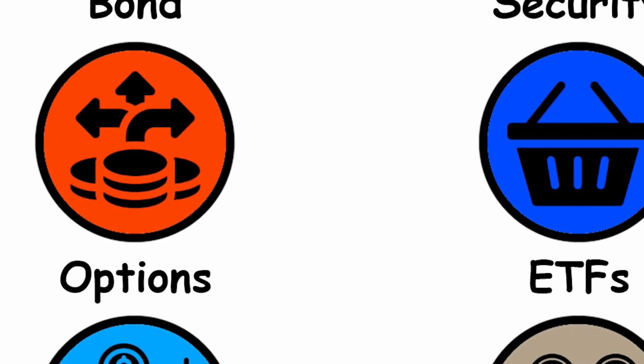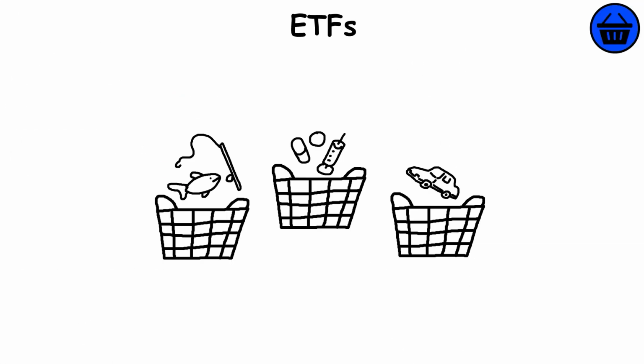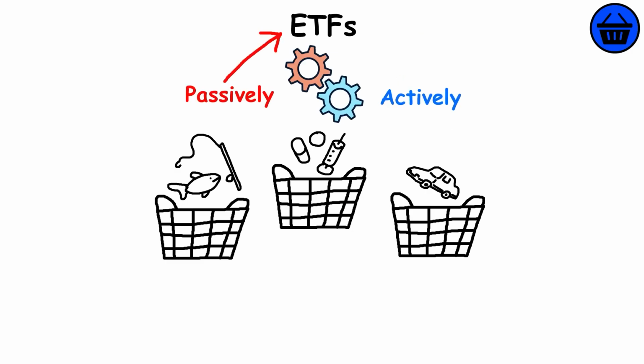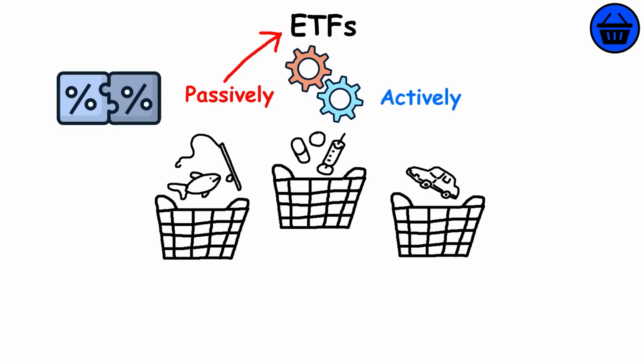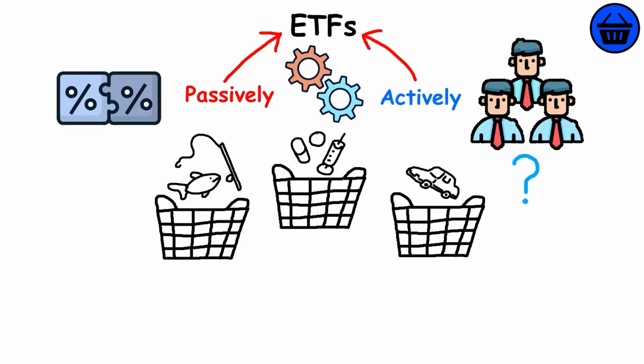ETFs. Baskets of stocks that trade like regular stocks. They can be passively or actively managed. Passively managed ETFs just try to match the underlying stocks. Actively managed ETFs have a manager or team making decisions on what stocks to put in the basket.